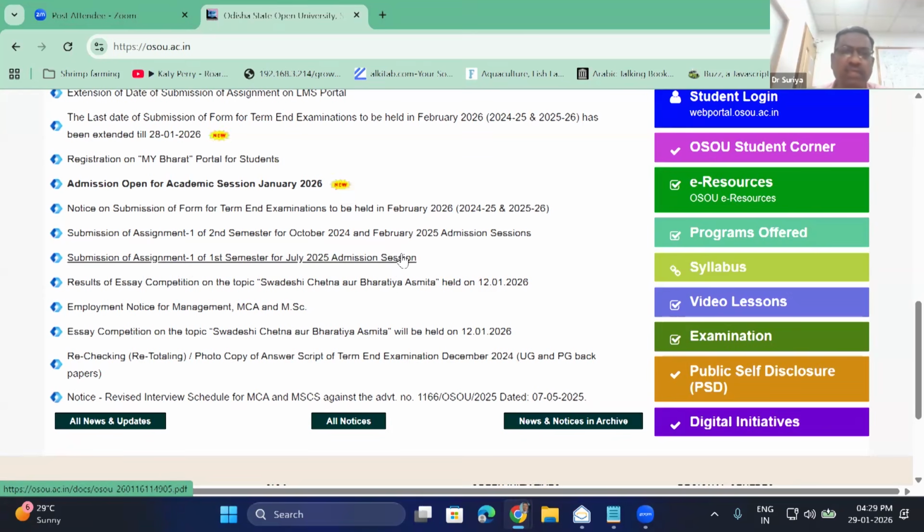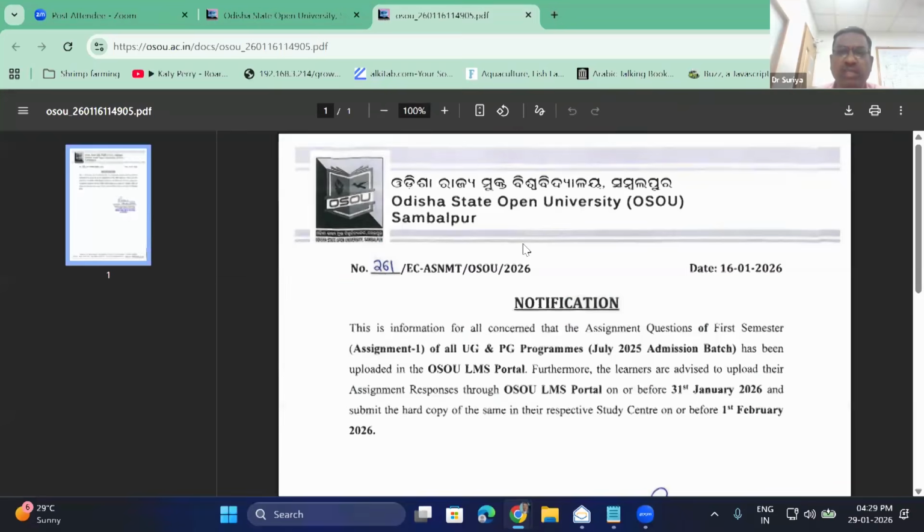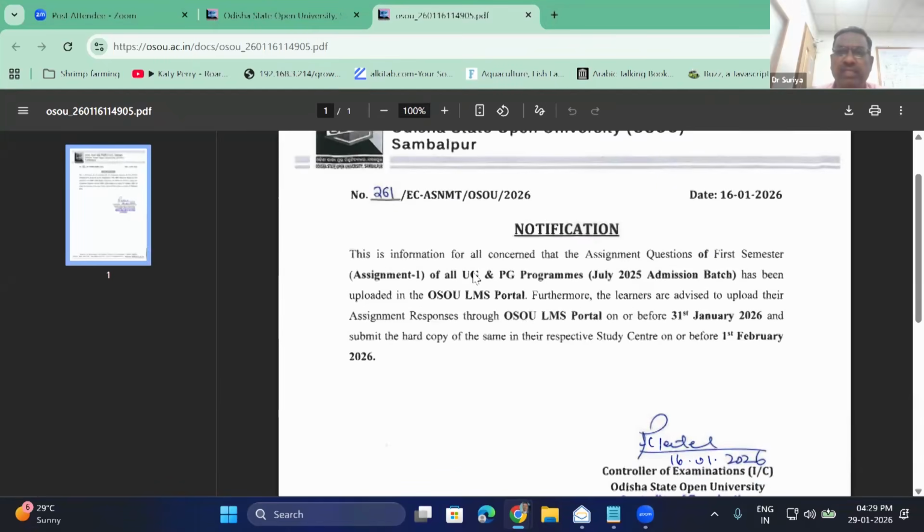So I'm just clicking here. This is for submission of assignment 1. I'm clicking it here. You could see that the PDF circular is opening. Here it is very clearly written: this information is for all concerned, assignment department, question of first semester assignment, July 20 batch, uploaded in the OSOU-LMS portal.